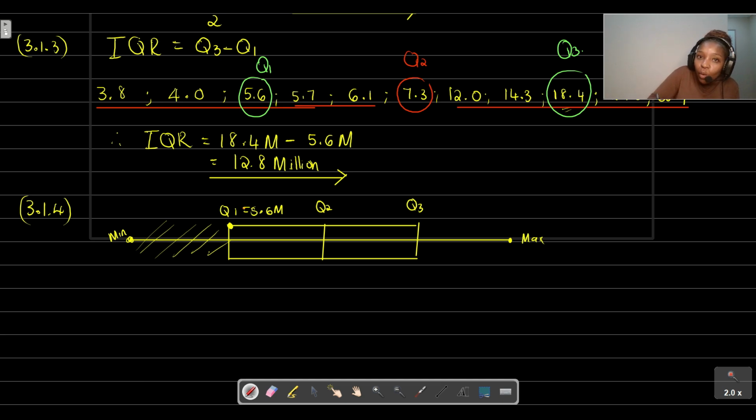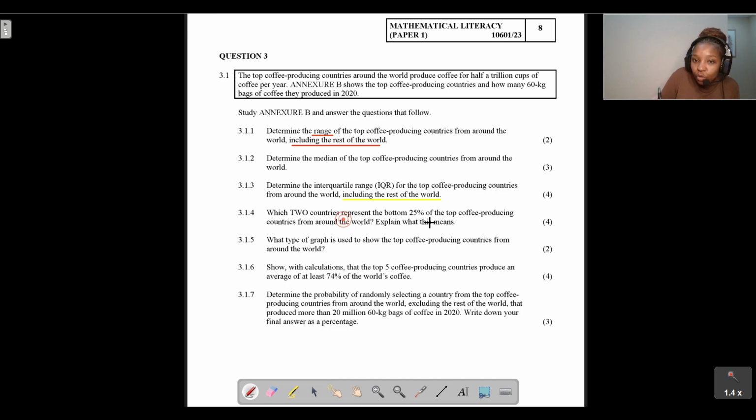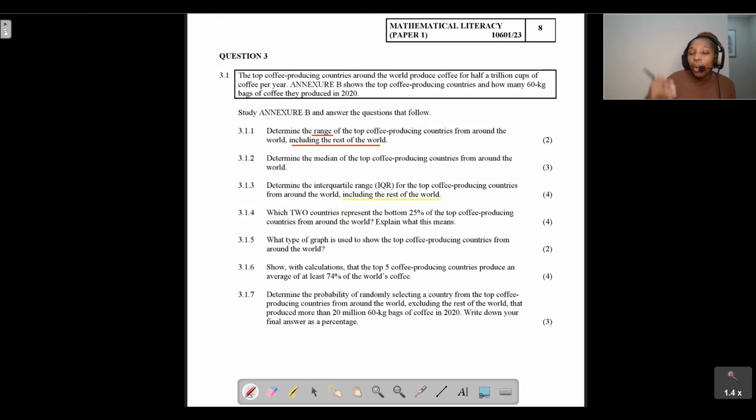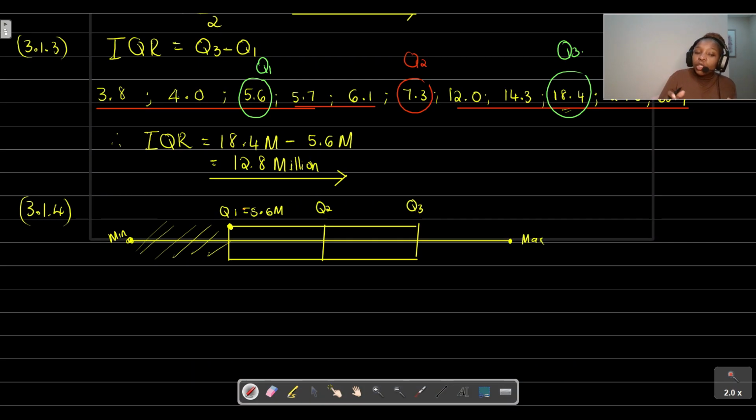If you want to determine the bottom 25%, we want to get countries that produce coffee that is less than 5.6 million. Those would be the countries that represent the bottom 25%. I hope I didn't lose anyone. We already know that our box and whisker diagram is divided into 4 equal parts.